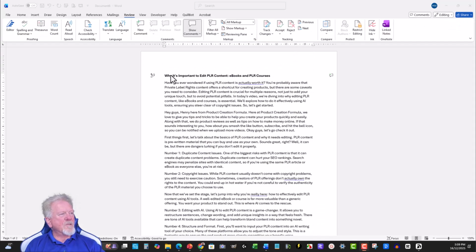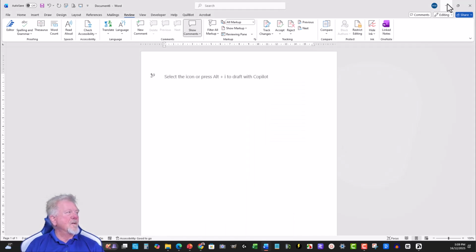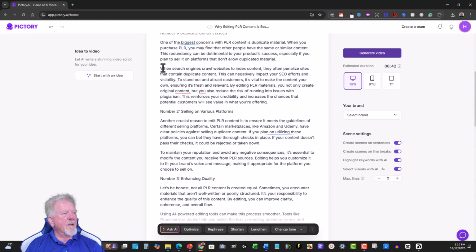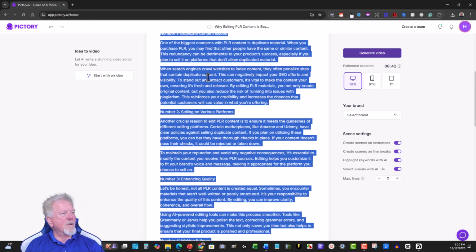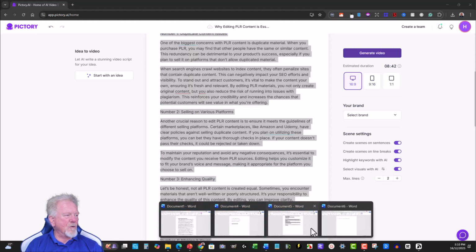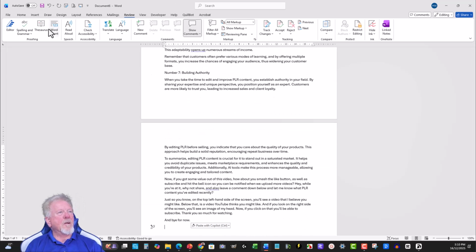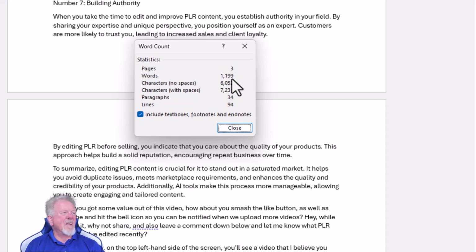Okay, so what I'm going to do is I'm just going to delete all of this. Delete, and we're just going to now duck across to here. Highlight over the top of a little bit of here. Let's go there, that'll do. Control A. We're just going to copy that entire thing. Control C. And we're going to paste that straight into this Word document just here. Control V. Once again, go over to Word Count. And it's 1199 words. You know what, that's a lot closer to 1500, so I'm just going to keep it at that.